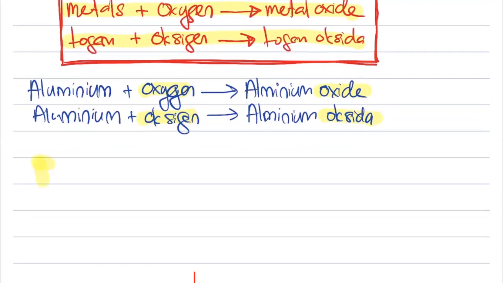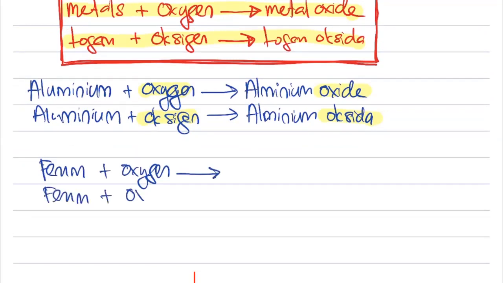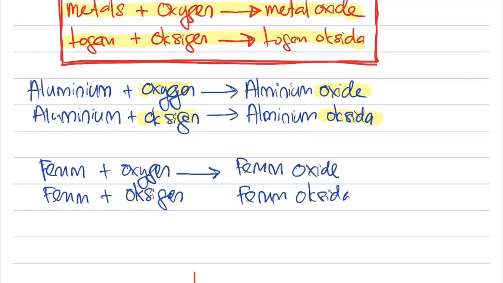Let's say saya ada ferrum dan saya tambahkan dengan oksigen. I add oxygen to it. I got ferrum and I tambah dengan gas oxygen. So we know now the metal name will be ferrum, but the English name oxygen will become oxide. Ini akan menjadi oksida. So see, the oxygen become oxide, oxygen become oksida. This is the first one we already done yesterday.